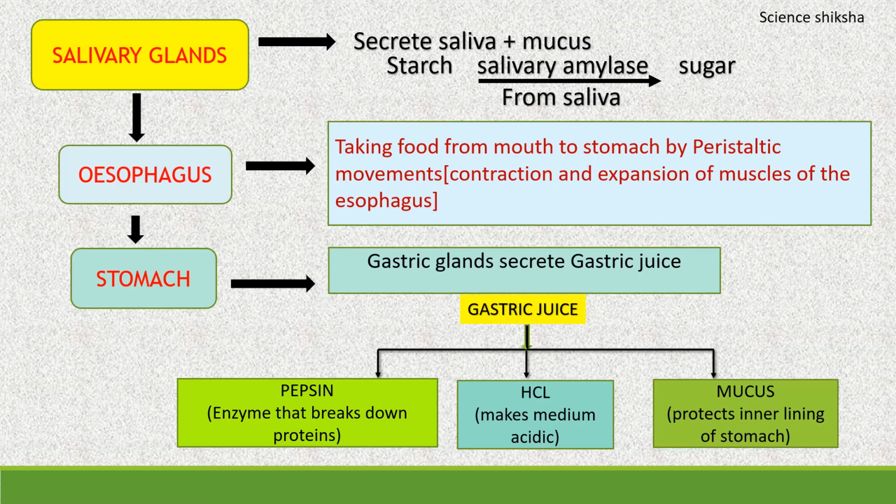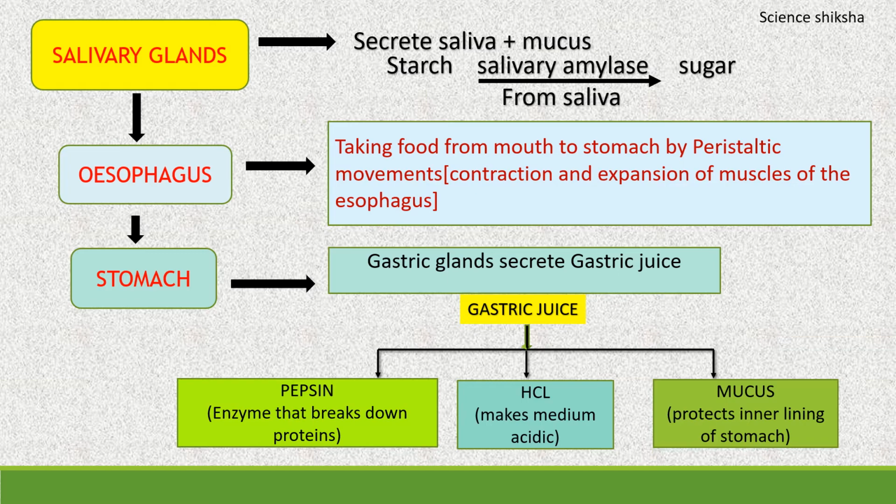Now in the next step, the slightly digested food in the mouth is swallowed by the tongue and it goes down the food pipe known as esophagus. Now in the esophagus, there are peristaltic movements. Peristaltic movement means the contraction and expansion of the muscles of the esophagus. So by these peristaltic movements, the food from the esophagus is pushed into the stomach.